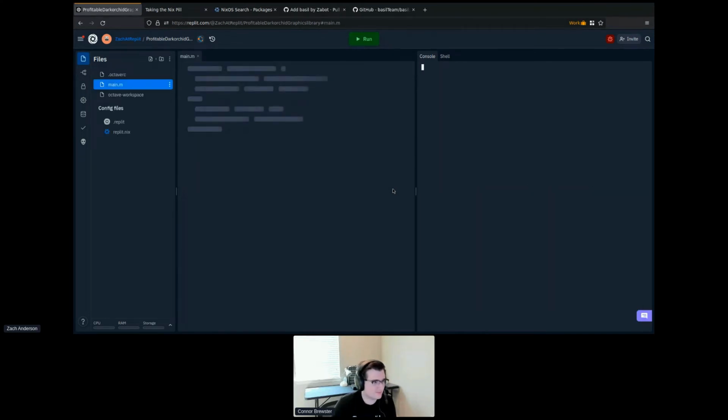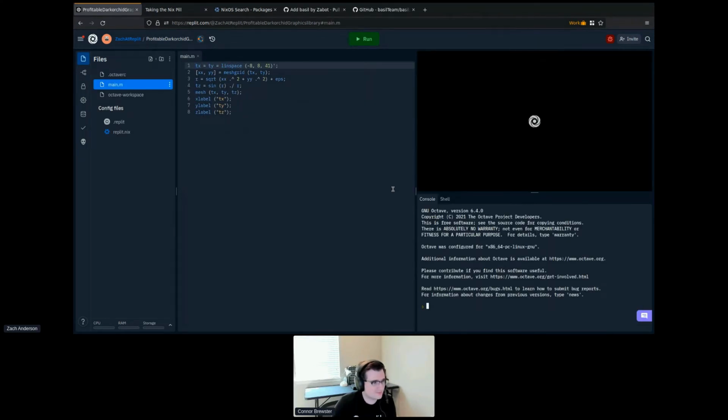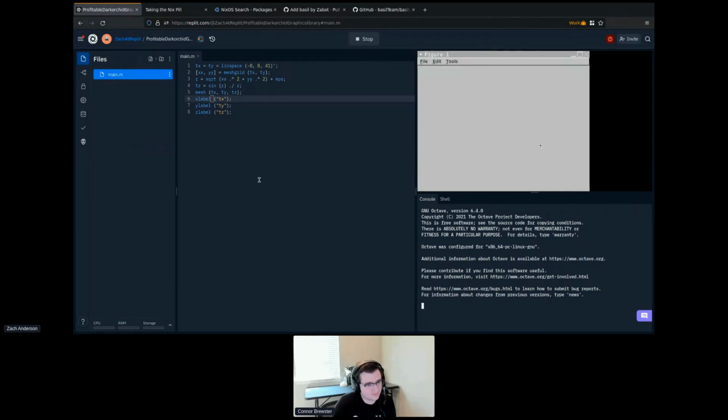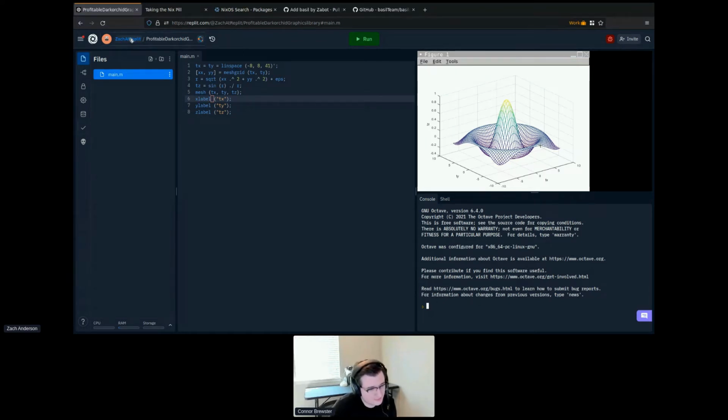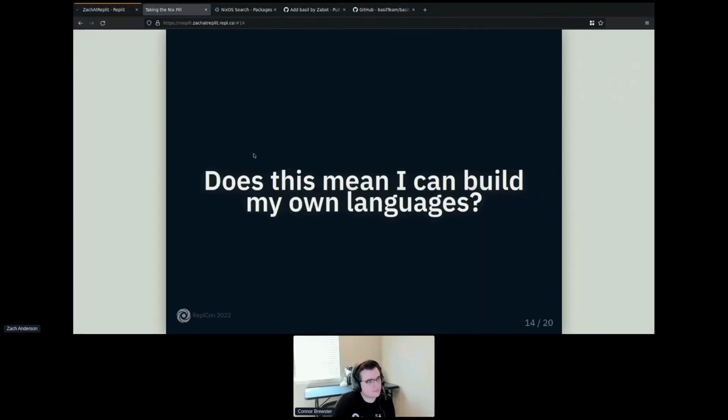It took 15 minutes from making the Nix template to having a public language on Replit. So that's one of the things that you can do with Nix. You can build new environments for any programming language that's on Nix.